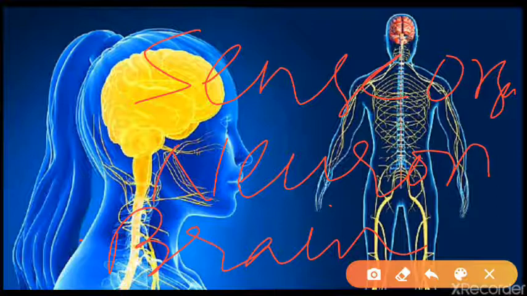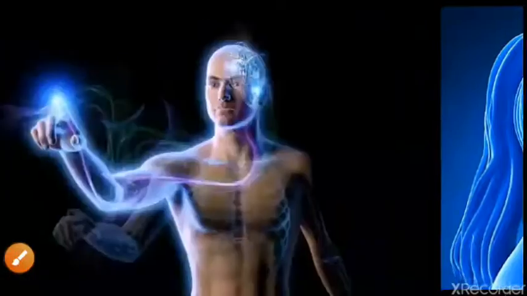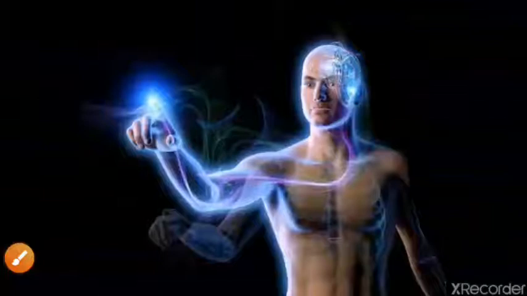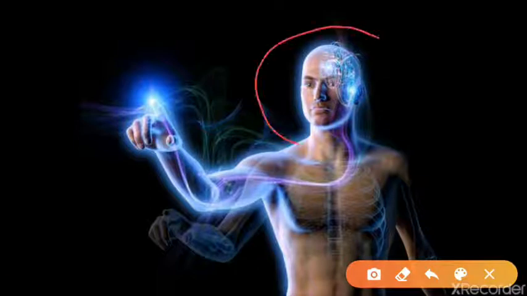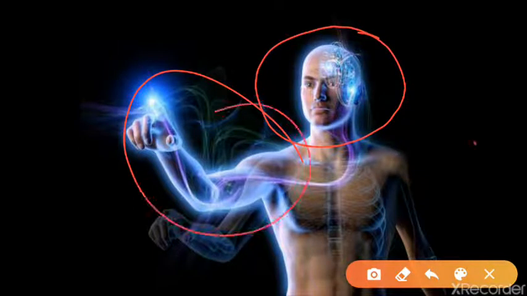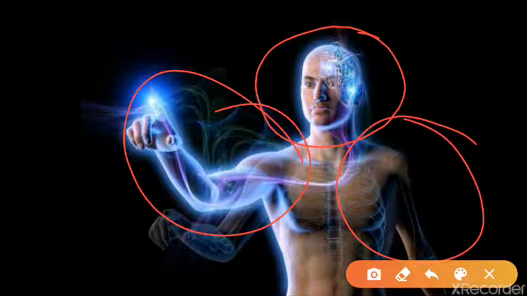If we talk about control and coordination, the name of the chapter, what is the meaning of this? Control and coordination means whatever we are doing, each and every work, should be in a controlled way and with coordination. Who is controlling? The brain is the main control system of our body. And who is coordinating? Our hands are coordinating, our legs are coordinating, our body is coordinating.